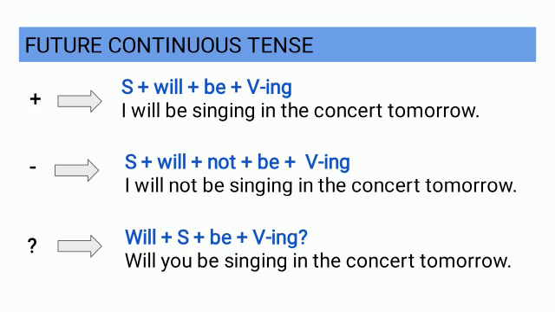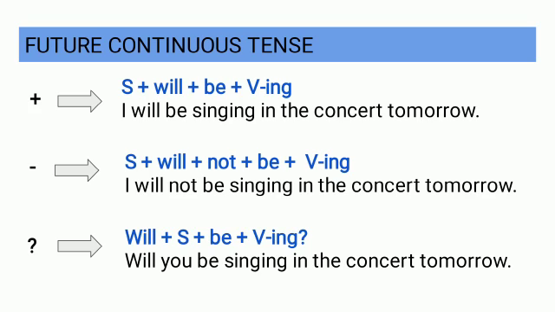Example, I will be singing in the concert tomorrow. Then a negative form. Subject plus will plus not plus be along with verb and ing. Example, I will not be singing in the concert tomorrow.